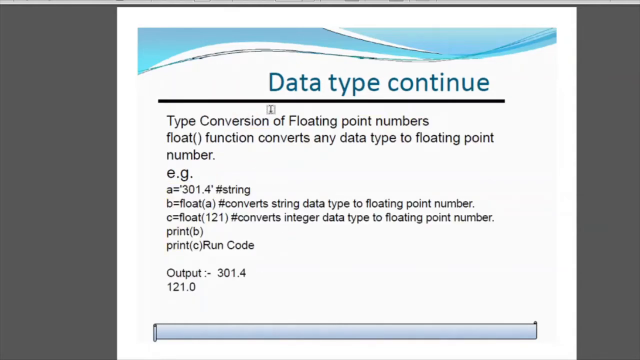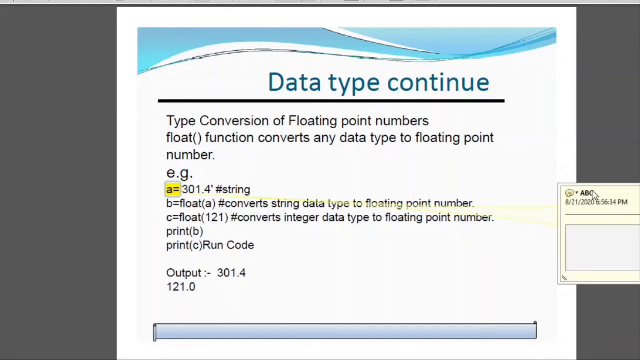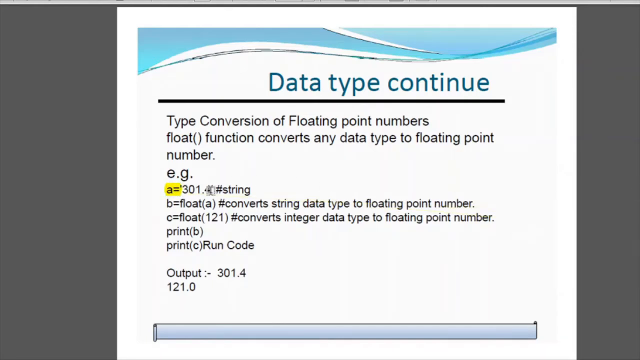So now type conversion of floating point. Here also you can understand it with an example. For example, a is given in single inverted commas. In Python, you can use both single inverted commas as well as double inverted commas for specifying that the given information or data is a string.